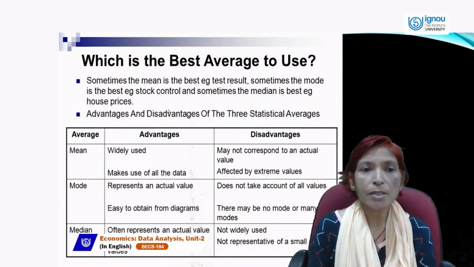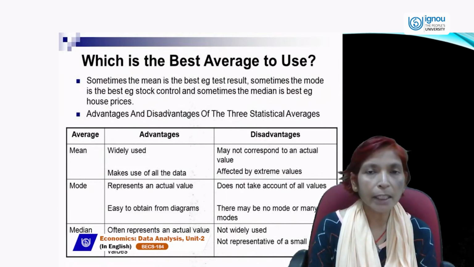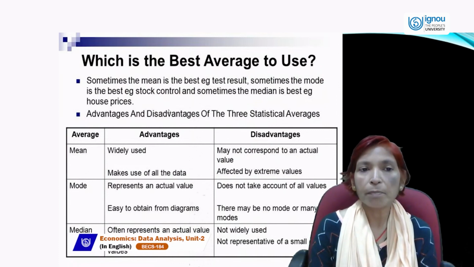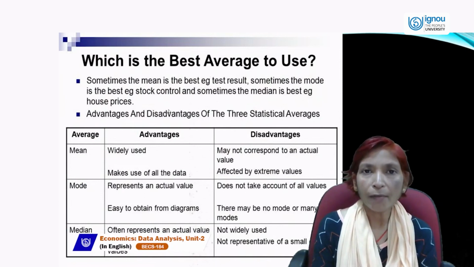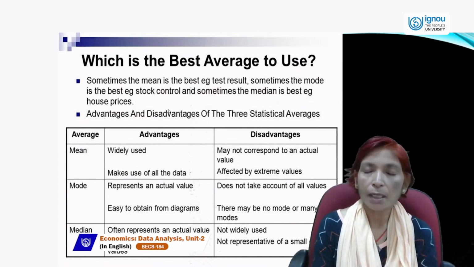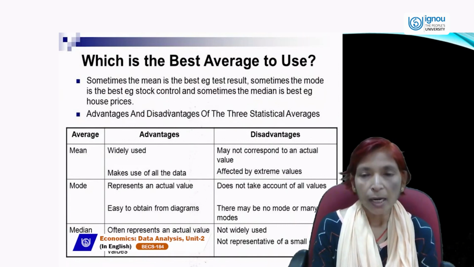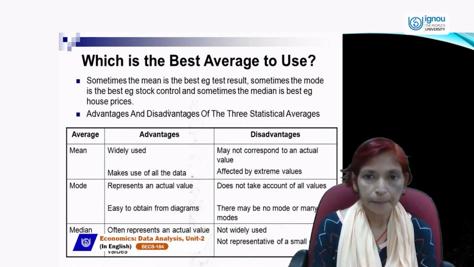Sometimes the mean is the best, for example for test results. Sometimes the mode is the best result, and sometimes the median gives us the best result. For example, the mean is the best for test results. If we want to find out the average marks of the class students, then we use this average, or mean. And mode is the best example when using stock control, and median is the best example for house prices.